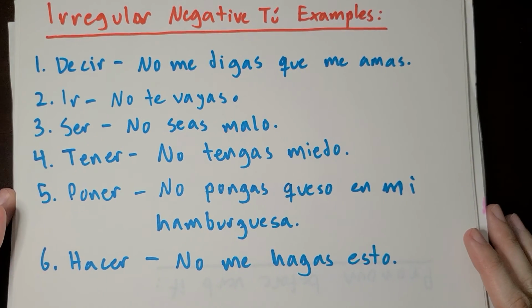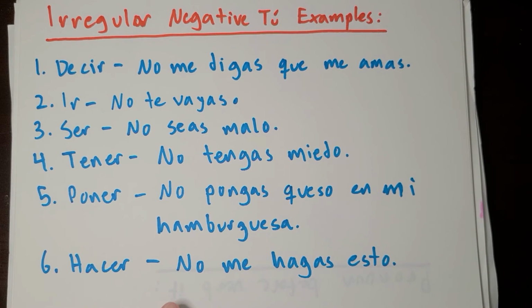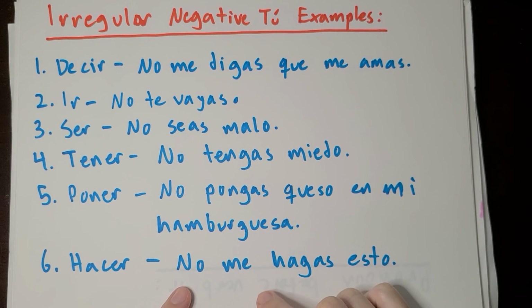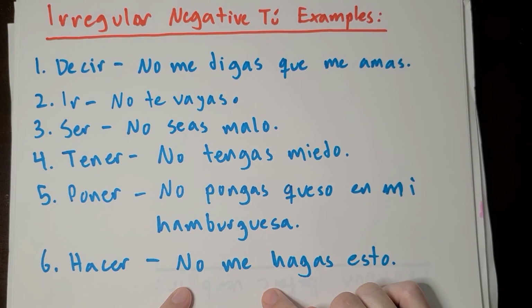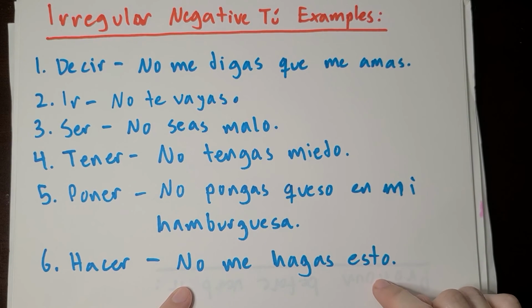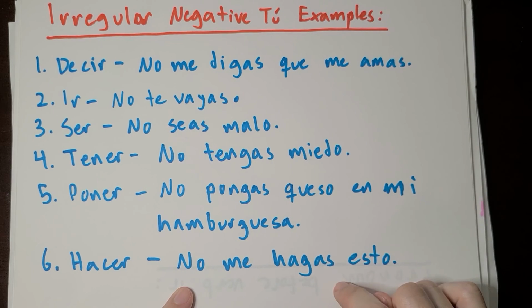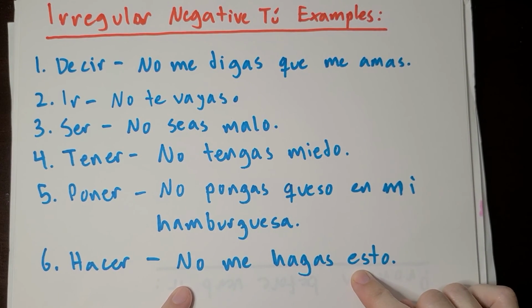Okay. Hacer, we know is going to become hagas. So we're going to use a pronoun here. It's going to go before the verb. No me hagas esto. So esto means this or that. So no me hagas, we know it's saying don't do something to me. And what is it saying not to do to me? Esto. Esto just means this.